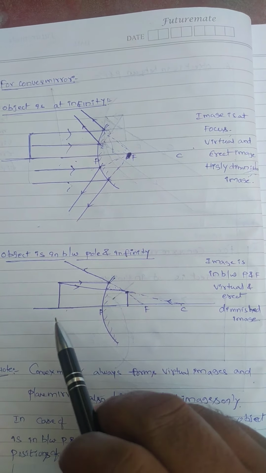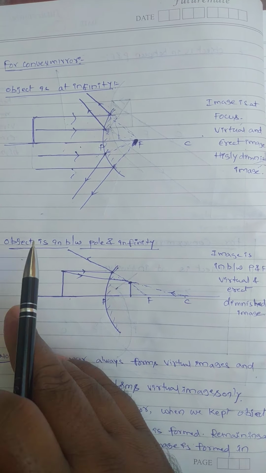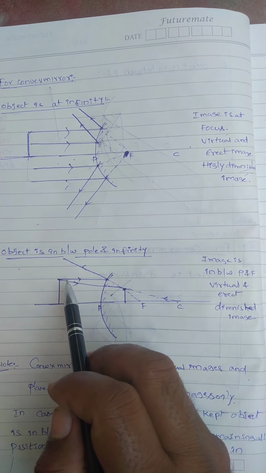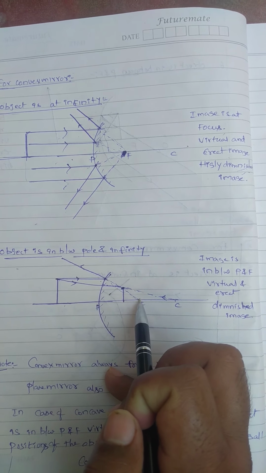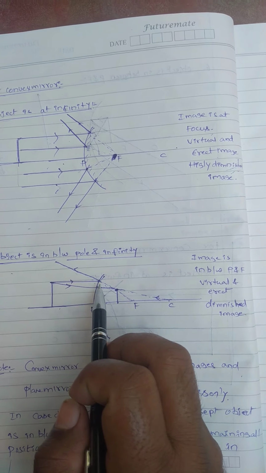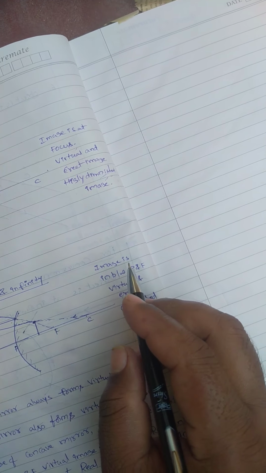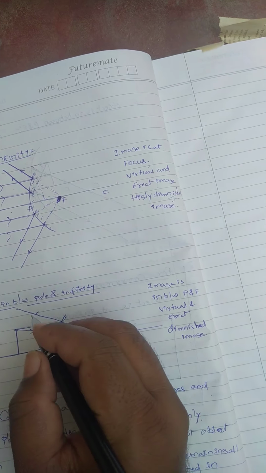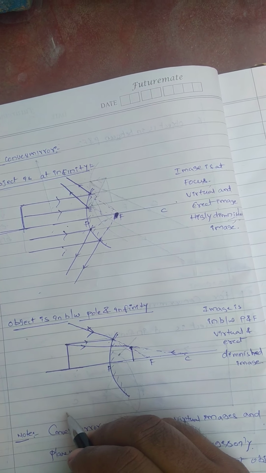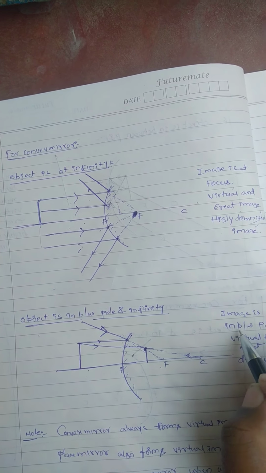Last condition, the object is in between pole and infinity. This is the pole and this is infinity. For example, take an incident light ray parallel to the principal axis; after reflection it passes through the focus. And one more incident light ray I am taking passes through the center of curvature. Then it retraces its path. Then here intersection is there. Where is the intersection? Between pole and F. So the image M is also in between pole and F.